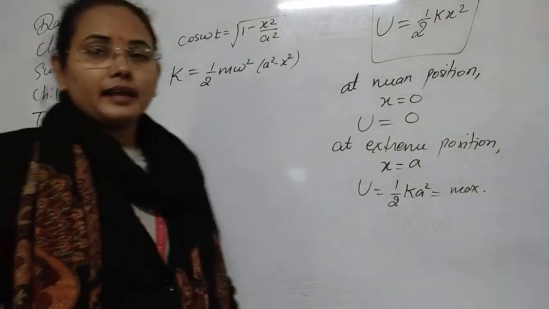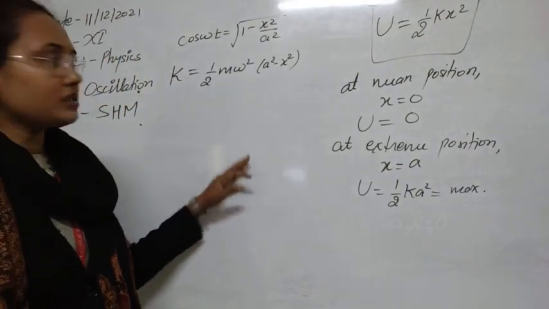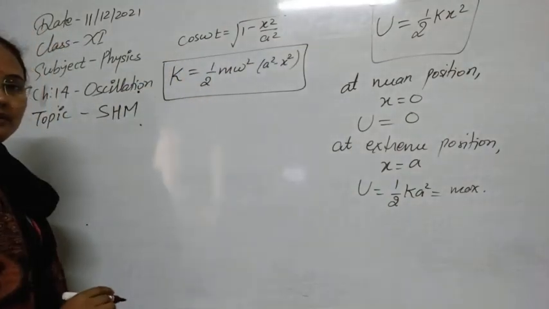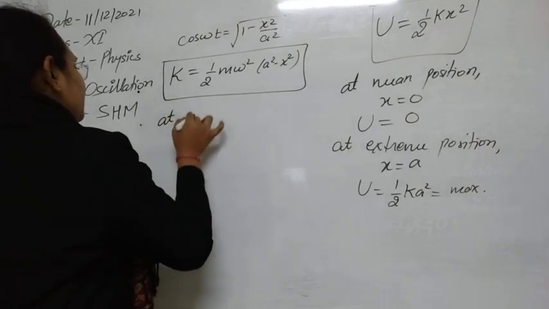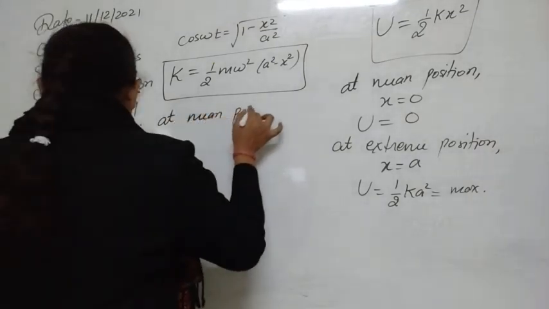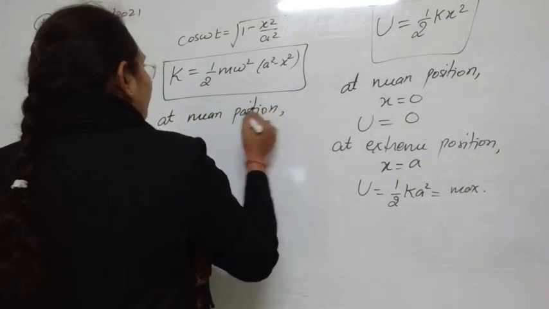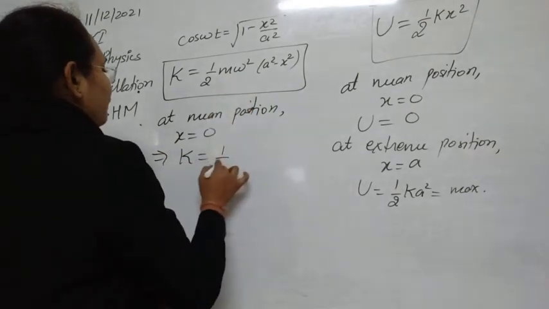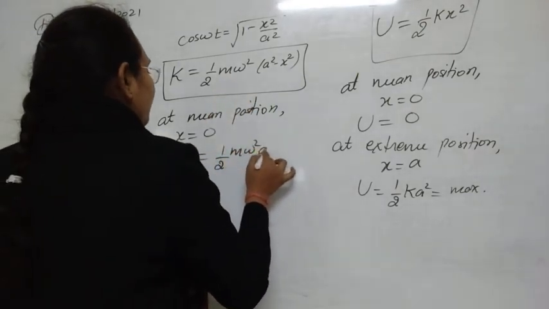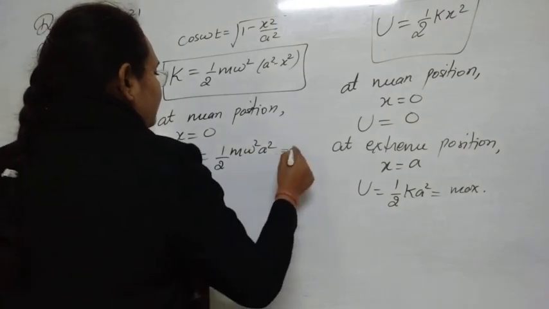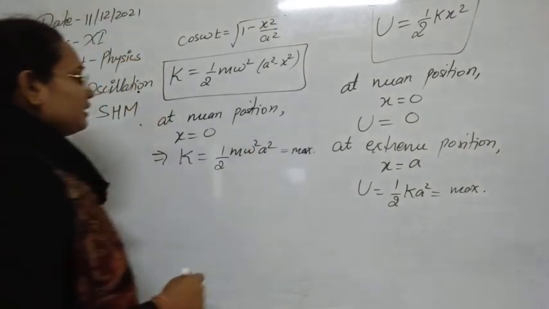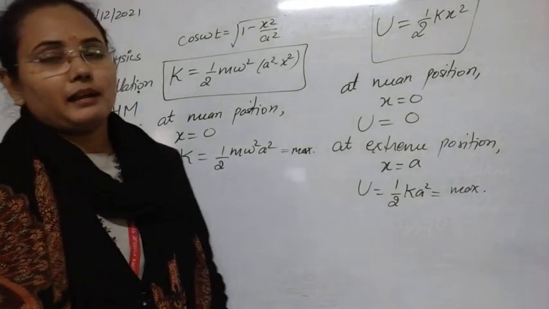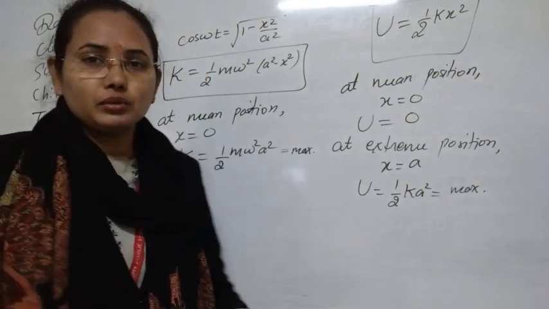Now let's see again what the value of kinetic energy will be at the mean position and extreme position. This is the expression for the kinetic energy that we have got now. So at the mean position, as x is equal to 0, K will have the value half of m omega square a square, because x will be 0, and this is the maximum kinetic energy. So the maximum kinetic energy is attained by the particle at the mean position, meaning that at that point the particle will always be in motion, it will never come to rest.